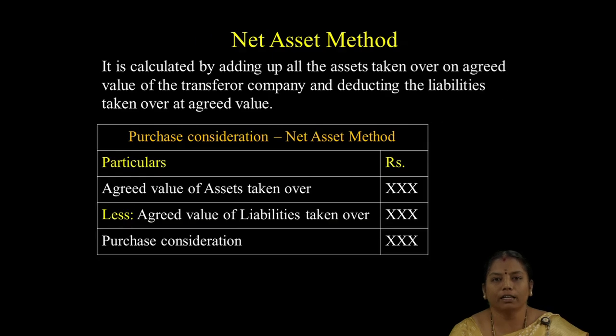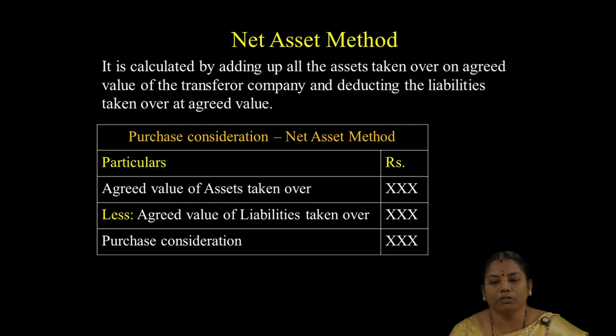The second method is the net asset method. Under this method, it is calculated by adding up all the assets taken over at the agreed value of the transferor company and deducting the liabilities taken over at the agreed value.